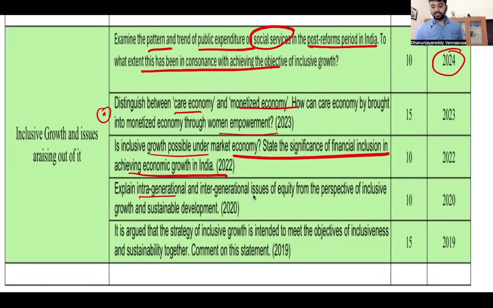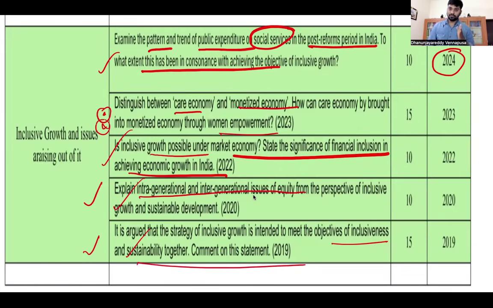Explain intergenerational and intragenerational issues of equity from the perspective of growth and sustainable development. It is argued that the strategy of inclusive growth is intended to meet the objectives of inclusiveness and sustainable development or sustainability. So except this, you can write 1, 2, 3, 4. Those 4 questions I will discuss in my subsequent classes. Please write with heading, introduction, body, conclusion that I have discussed in case studies. This is going to be helpful to you. So this is your work.